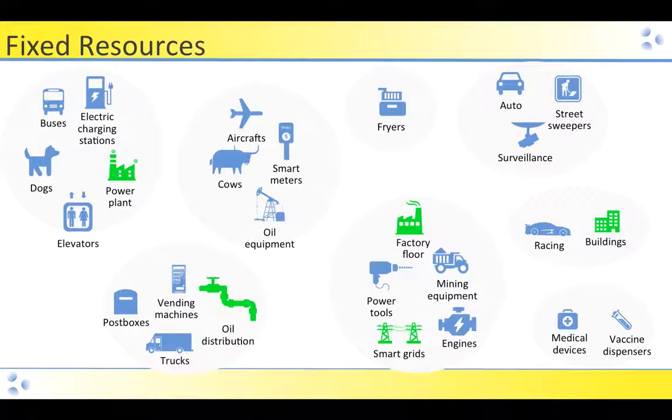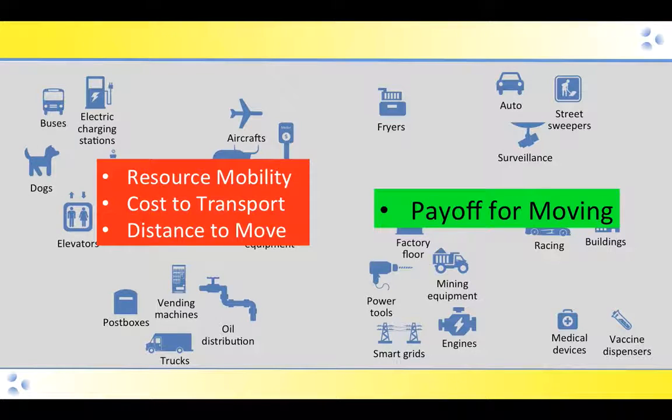Of course, some of the pieces of our network can't be traded. The power plants and the factory floors can't go anywhere. So we need to take into account that parts of our network are fixed resources. And so we need to know that. So those are the trade-offs that will come in this trading network.